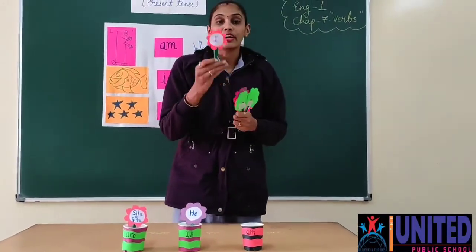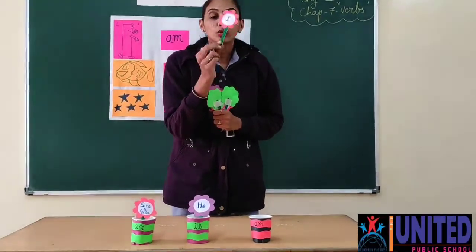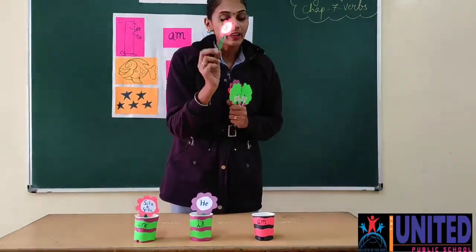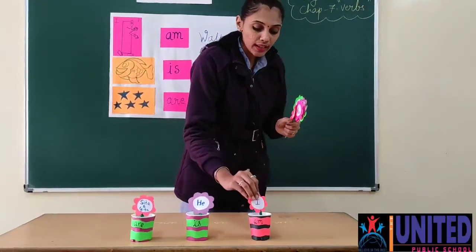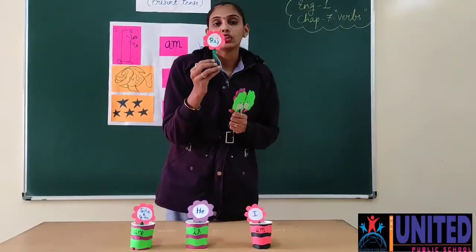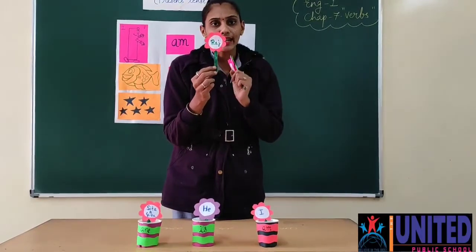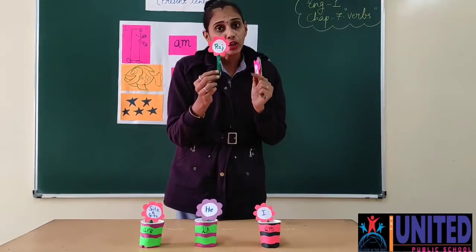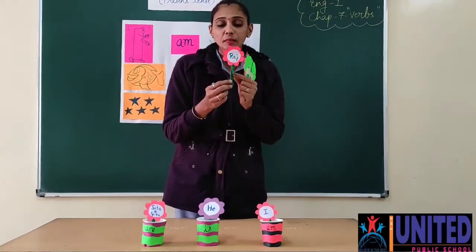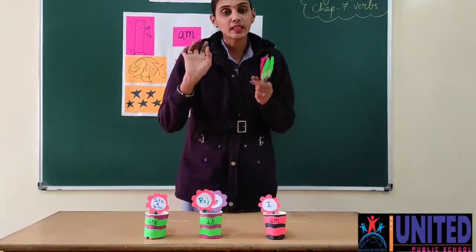Okay, now the friend of whom came? M's friend came. So here I is there only. So where will I simply put I? I will put it in the am cup. Okay? Let's go, now Raj. Is there anyone else with Raj? No, right? Only Raj is there, means Raj is singular. Okay, so if singular things will be there, then which cup is Raj going to? Yes, so in is cup.